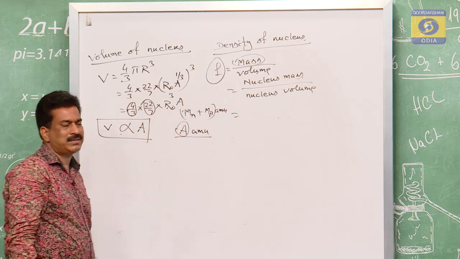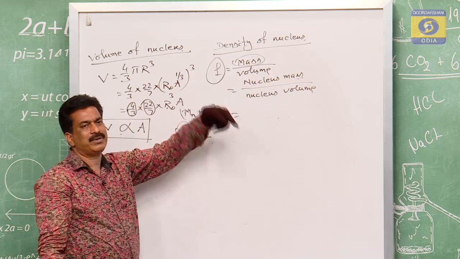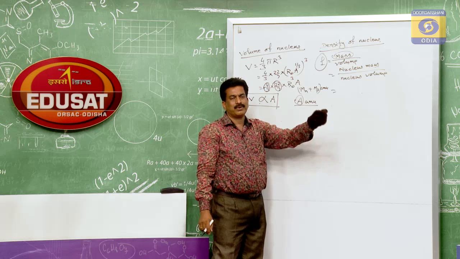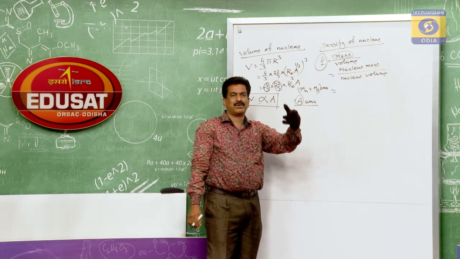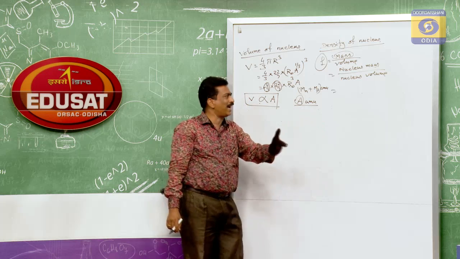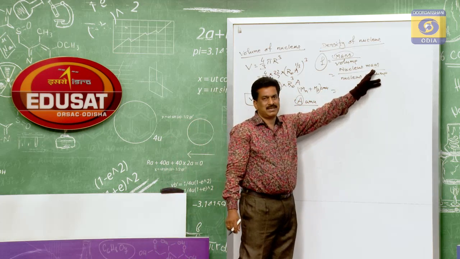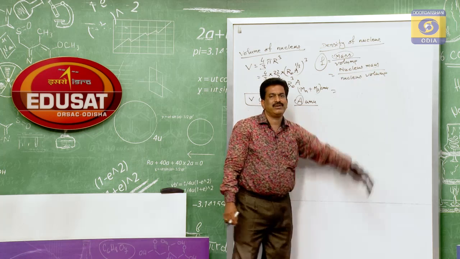Are you clear, my students? Nucleus mass means the mass of a nucleus. What is inside the nucleus? Proton and neutron. So if there are 2 protons and 3 neutrons, or 3 neutrons and 4 protons, or 1 proton and 2 neutrons, then their total mass will be the nucleus mass. So that is the nucleus mass by the nuclear volume.